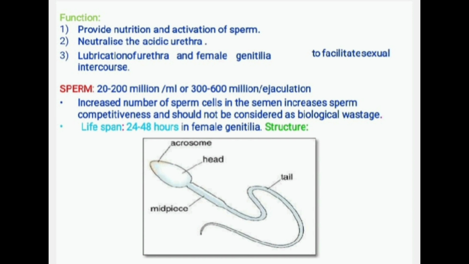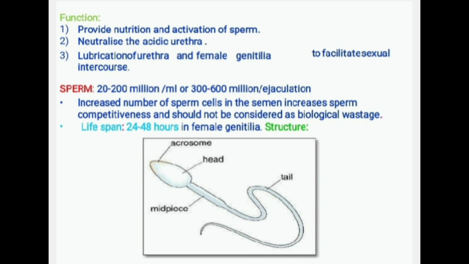At the end portion of the sperm cell, tail. What is the use of tail? Tail is helpful for movement of the sperm cell, or locomotion. Locomotion means they can move from one place to another place. These are the parts of the sperm cell or spermatozoa.